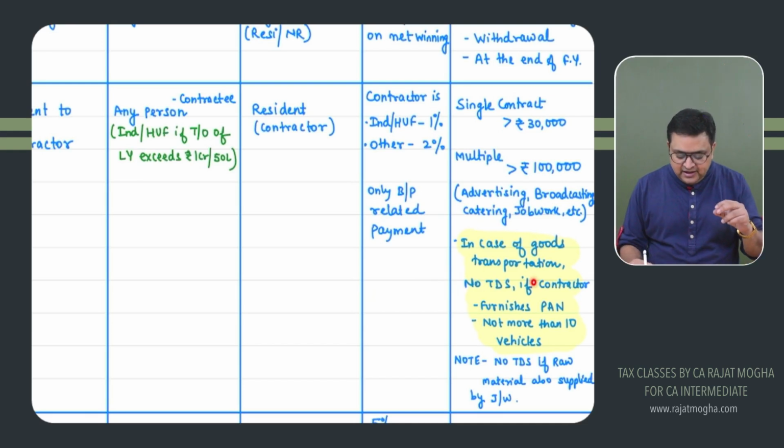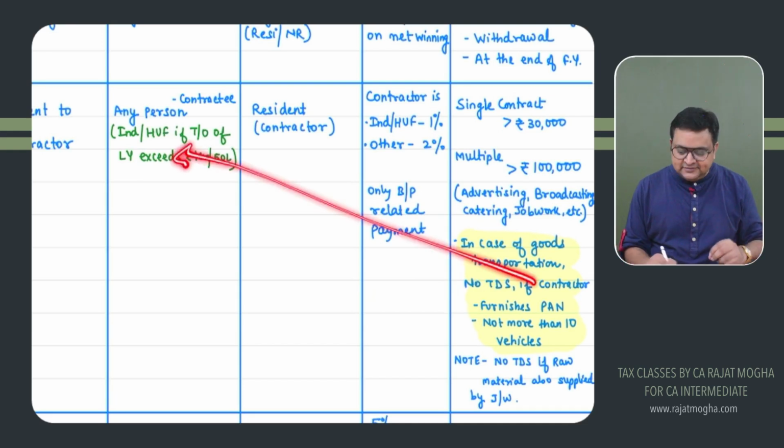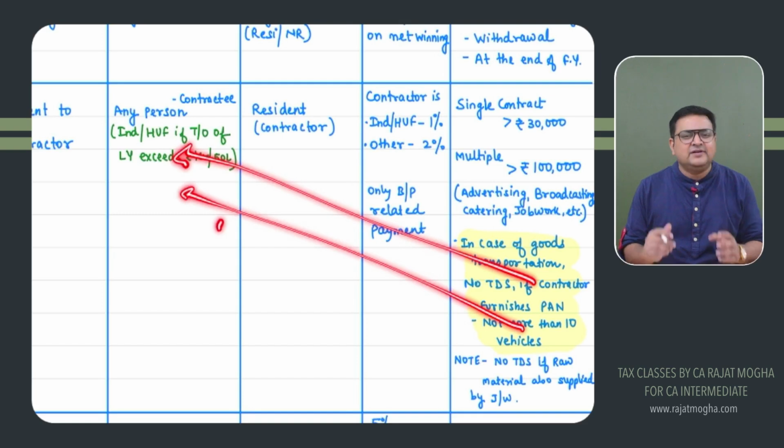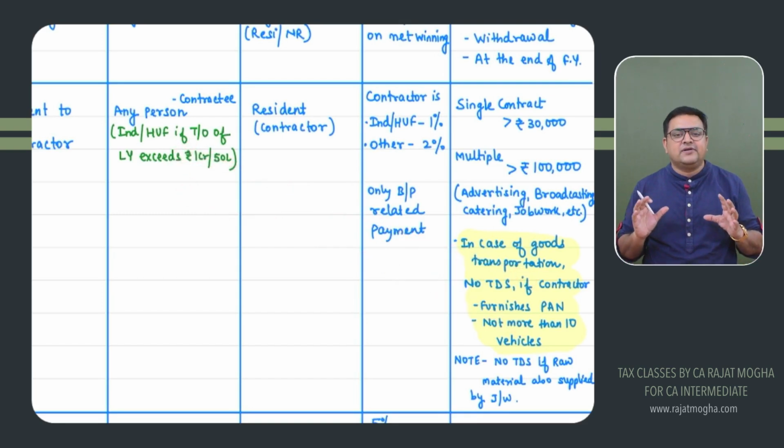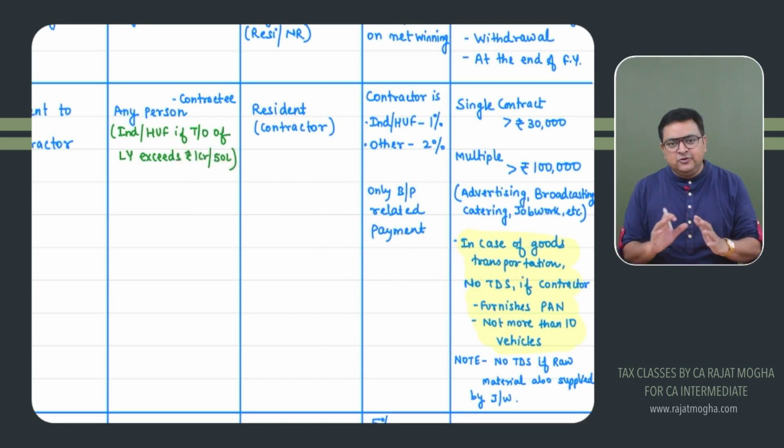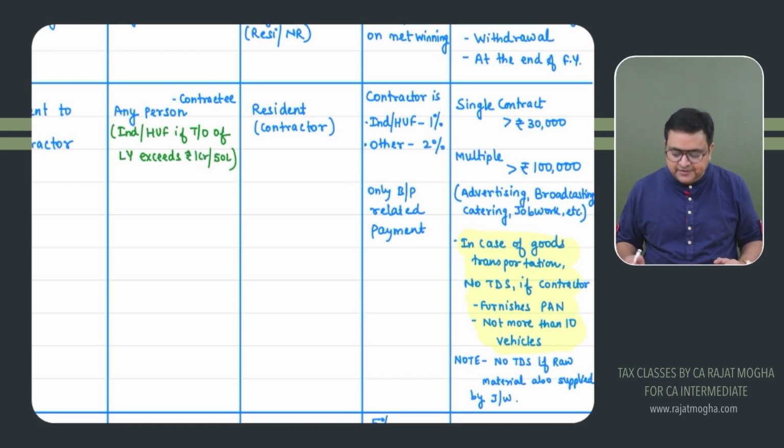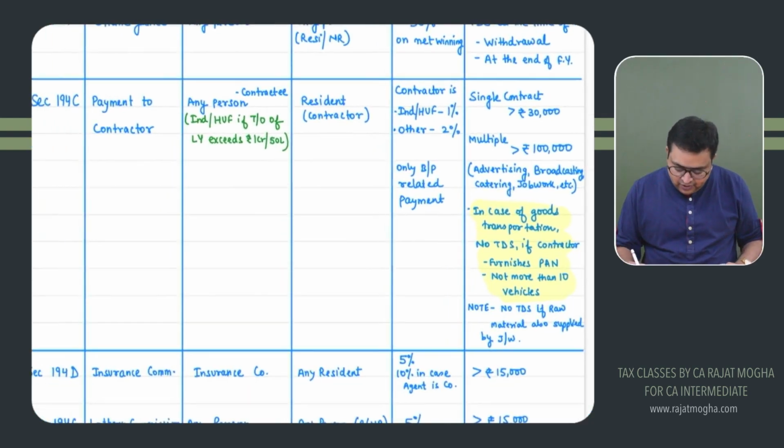Please remember, if they furnish their PAN number to us and they also give a declaration that, sir, we are a very small transporter, we don't have more than 10 goods vehicles at any time during the previous year, then the TDS would be 0. No TDS if the contractor furnishes PAN and owns not more than 10 goods vehicles. Correct? One more last point regarding 194C.